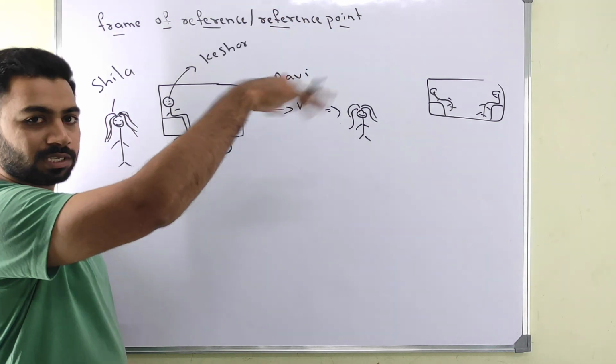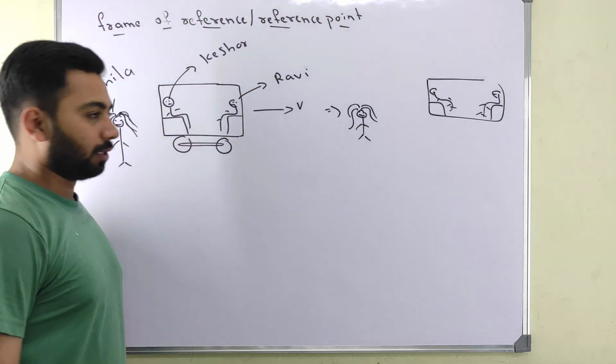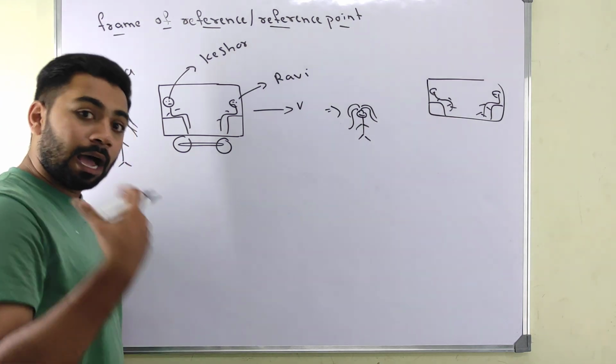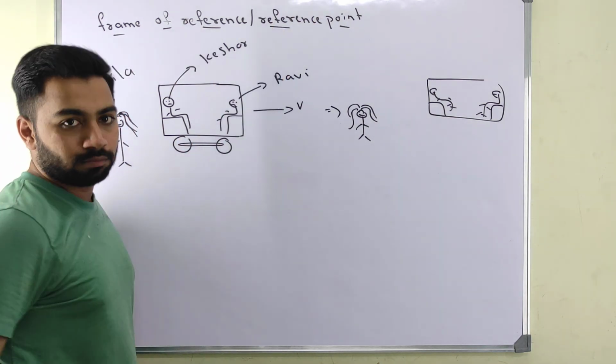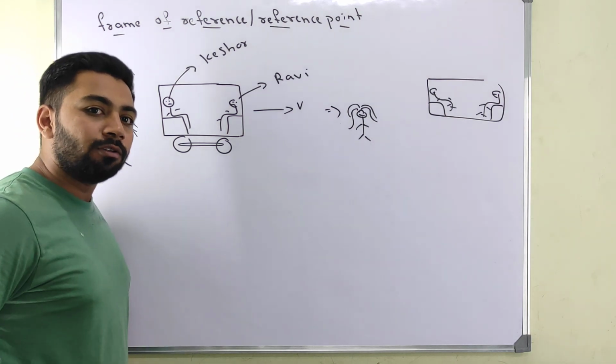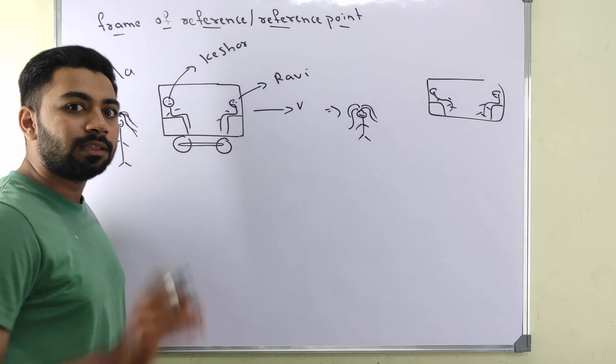The two persons, Kishore and Ravi, are moving away from me. She is standing here on the station platform, the train is moving. If you ask Sheila, she will say like this.